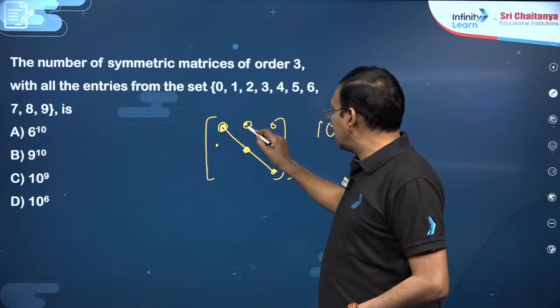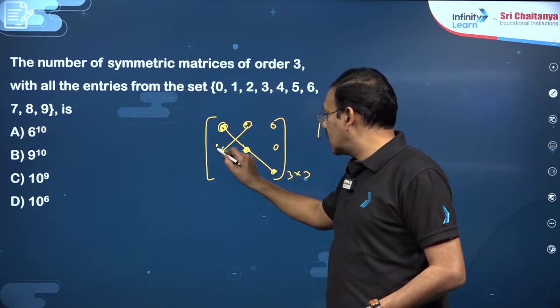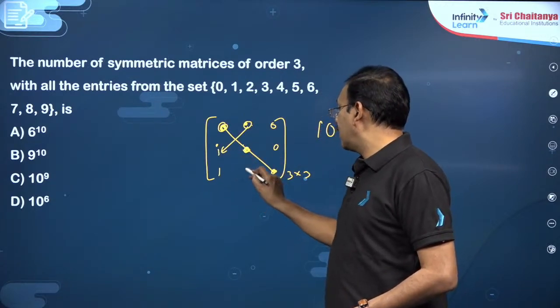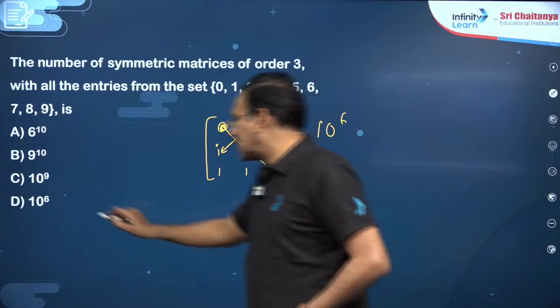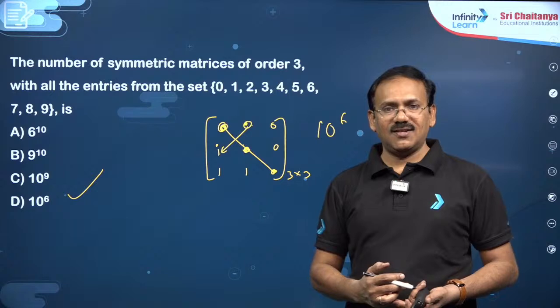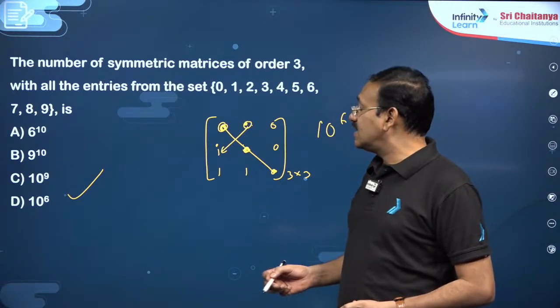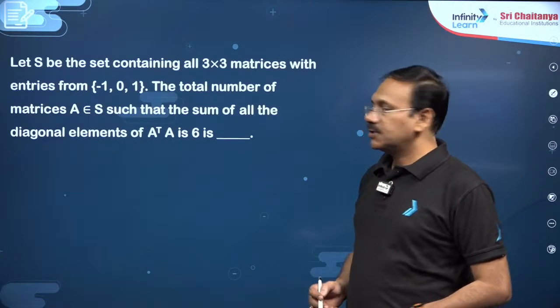So whatever is filled here, you have to write the same. So this can be filled in only one way, because the matrix must be a symmetric matrix. The answer must be 10 power 6, dear students. That's all. Okay.